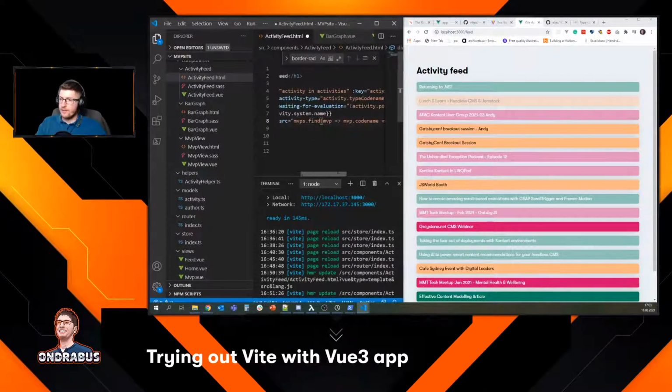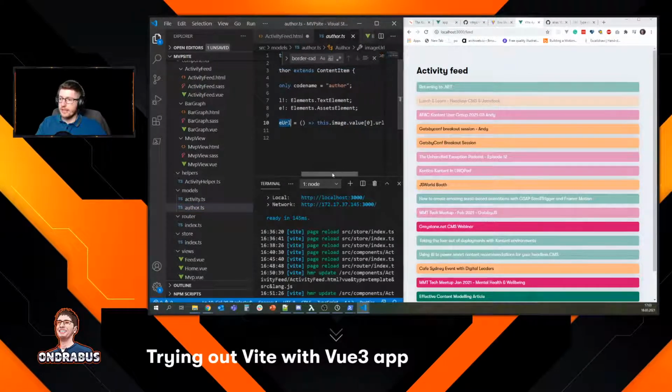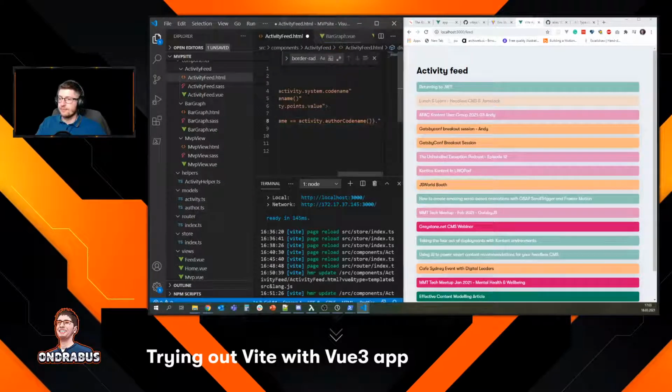So this should give us the MVP. And we're looking for, in the MVP, so this is the author model, and we're looking for image URL. So this is again another helper that goes into the asset element, this image, the array and the URL. So this is going to give me the URL. So image URL.